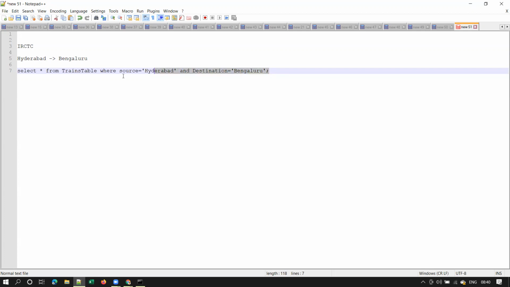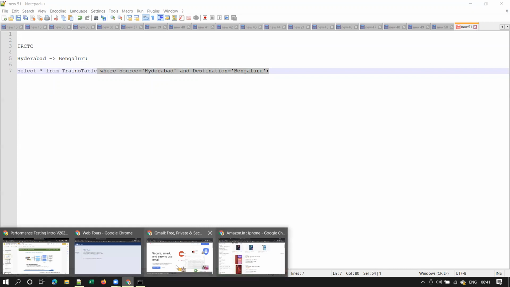Right? So there will be some query running in the application server. There will be some code in the application server which will have this query, some query like this, right? So what happens now is your application server will establish a connection with the database server, and it will run this query and get the data from the database tables, right?